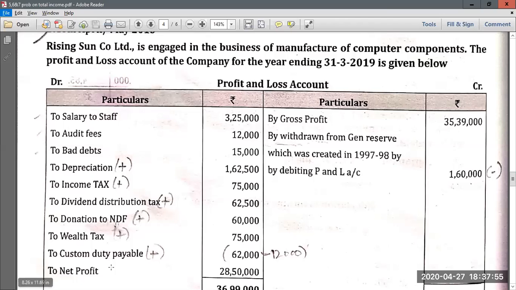That means if you had paid this entire amount of 62,000, it would have been admissible. But here it is payable. That means it is still outstanding, not paid within the due date of filing the return of income. So out of the 62,000, you have made payment of only 12,000. So the remaining 50,000 difference becomes inadmissible and you have to add.